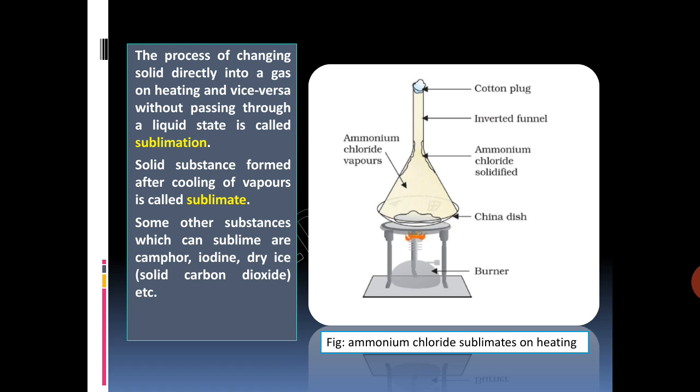The process of changing a solid directly into a gas on heating, and vice versa, without passing through a liquid state is called sublimation. The solid substance formed after cooling of vapors is called sublimate. Some other substances which can sublime are camphor, iodine, naphthalene balls, dry ice, which is also known as solid carbon dioxide, etc.